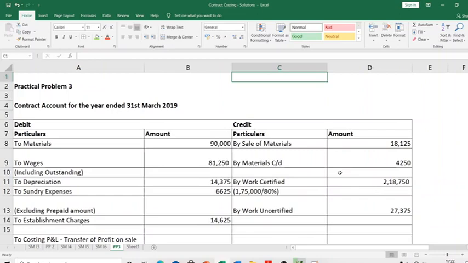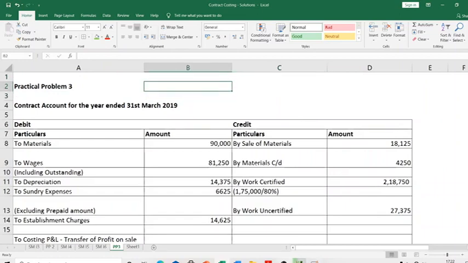Beyond this, there will be one more problem, practical problem 4. Based on what you learn in practical problem 3, I want you to try that problem. RTP questions later, when you're revising for the exam, you can just flip through. Not in all RTPs, I think 1 or 2 RTPs only, you have a contract costing question. You will be able to solve it with what you have learned here.